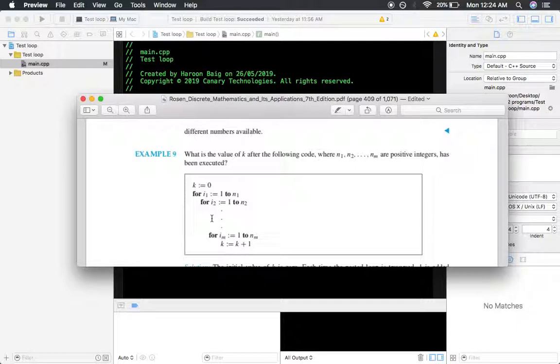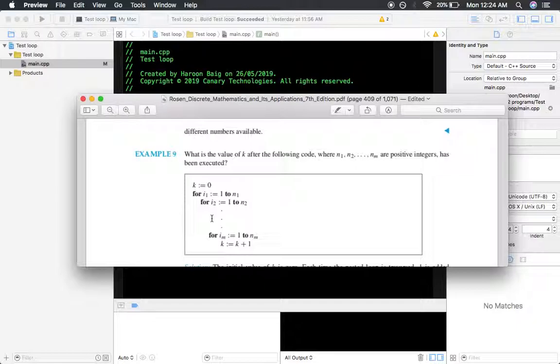So the first nested loop is i2. For i2 that is also equal to 1, and it will execute up till n2, that is also a positive integer, and the process goes on up till the last loop, you can say the most traversed loop, that is for im.